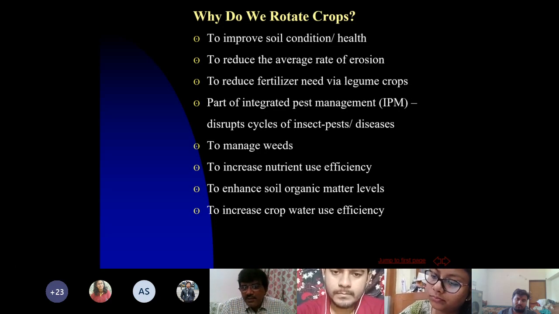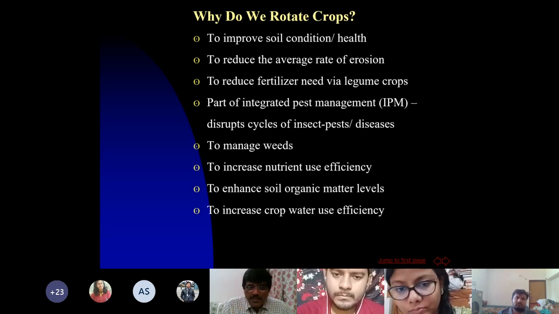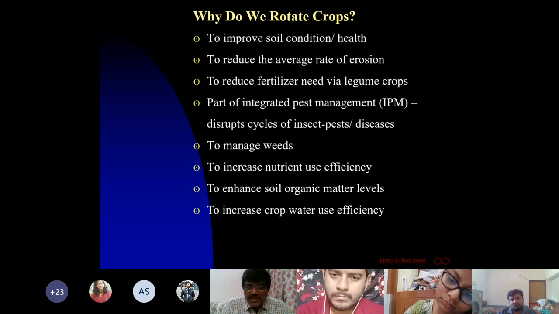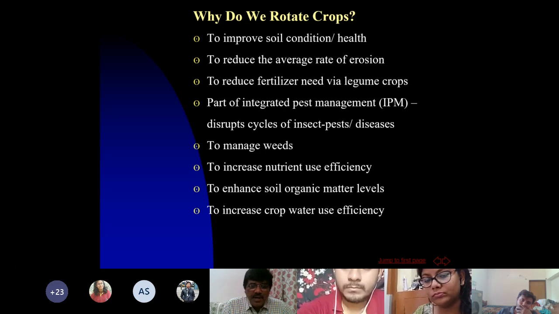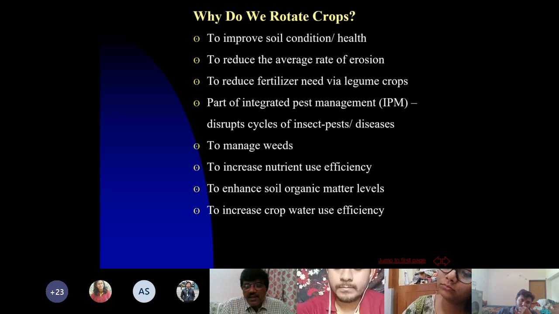It also increases the nutrient use efficiency. The crop rotations also improve the nutrient use efficiency. You would be surprised why it is increasing nutrient use efficiency. For the simple reason that your physical, chemical, and biological properties are improved by following crop rotations. If your properties are improved, then definitely your nutrient use efficiency will increase.